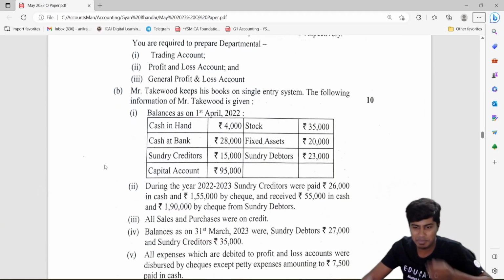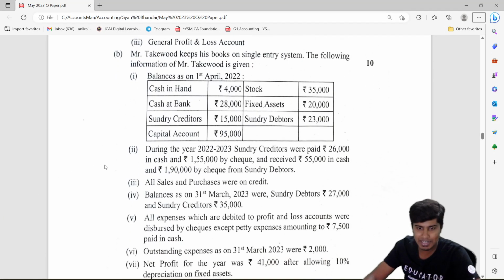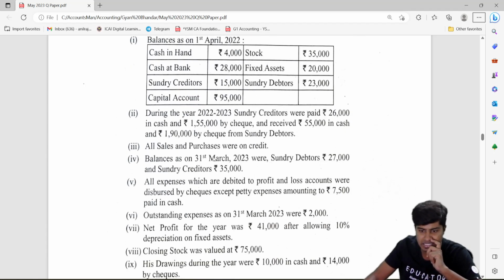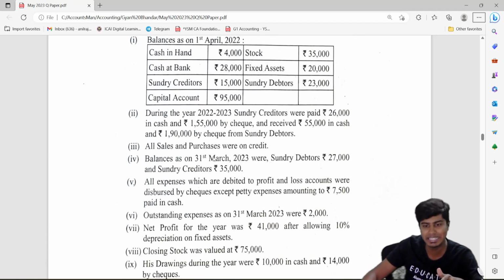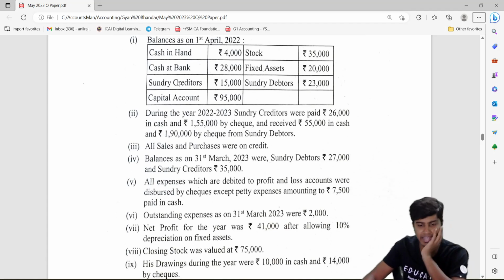So let's go to 3B. 3B is on incomplete records. They've given the opening balance sheet, so you don't have to prepare the opening balance sheet. They've given some creditors transactions, sales and purchase were completely on credit. That is evident to us just by looking at the cash account.